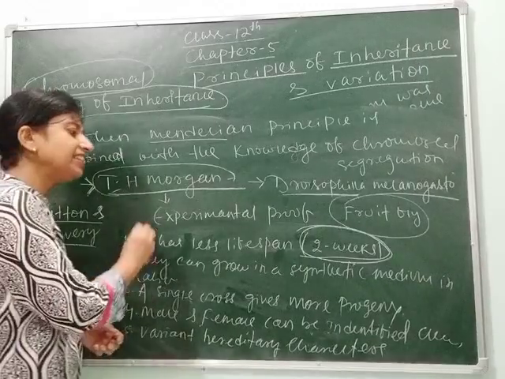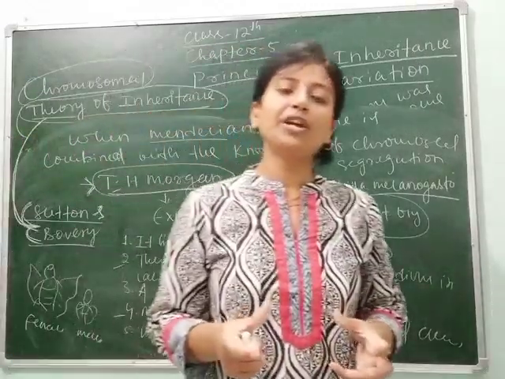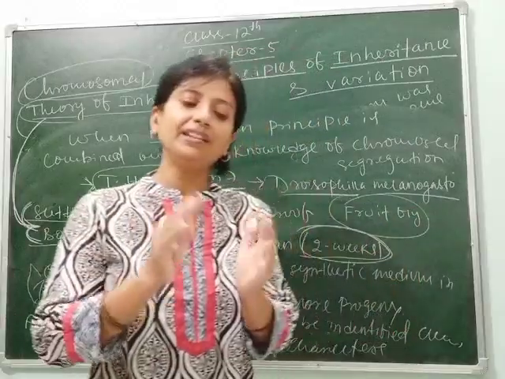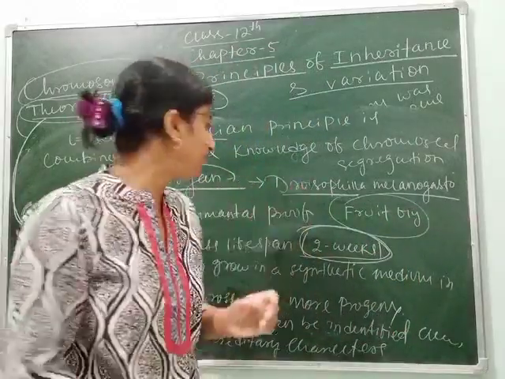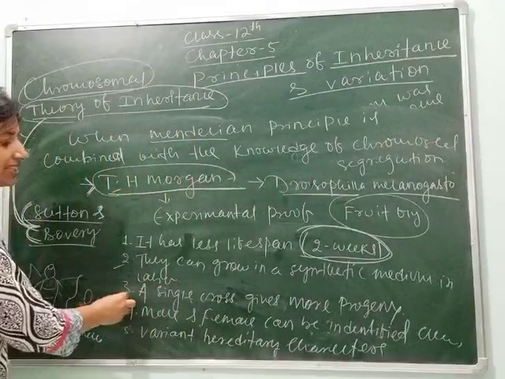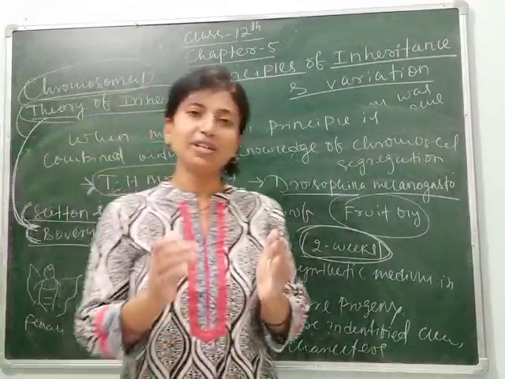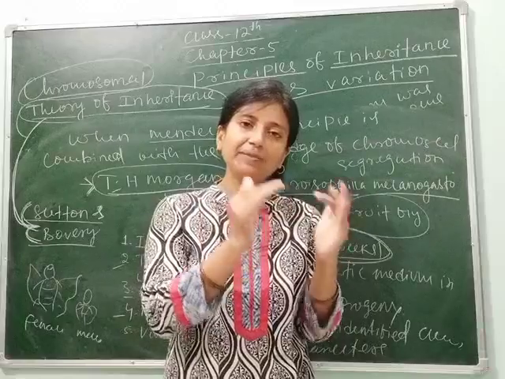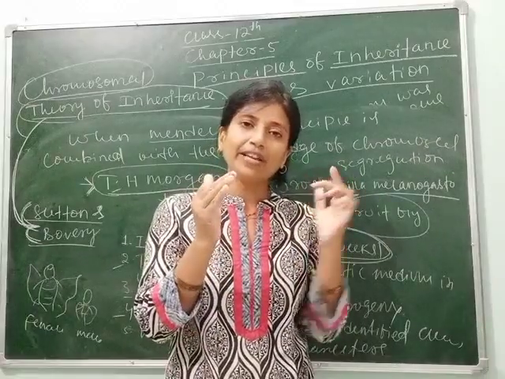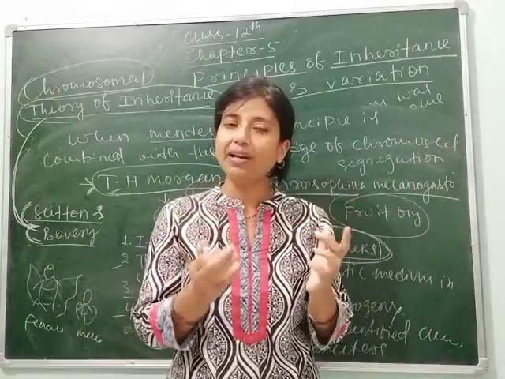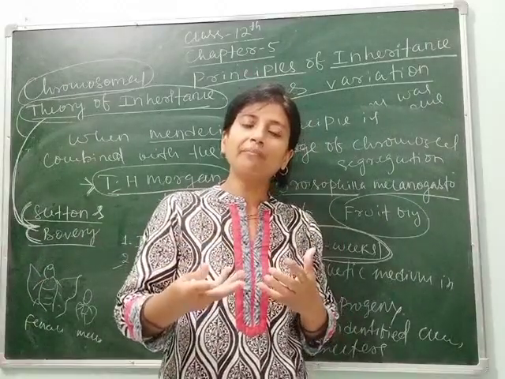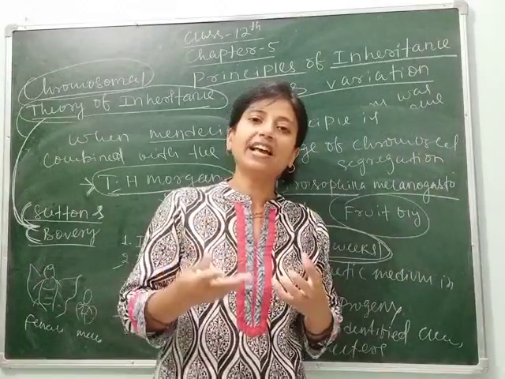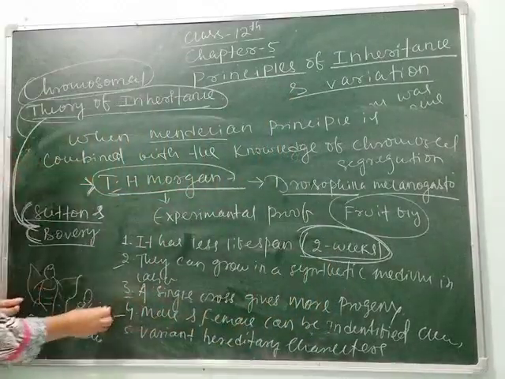Second, they can be grown in the laboratory, so we can see their overall development, completing their life cycle. Then a single cross gives more progeny, means when mating takes place between one male and one female, they get more progeny. As you know, the more the number, the more characters can be studied. So this is the third reason.